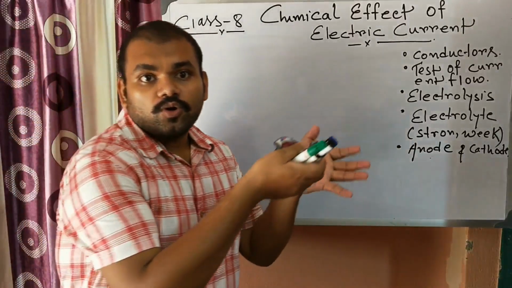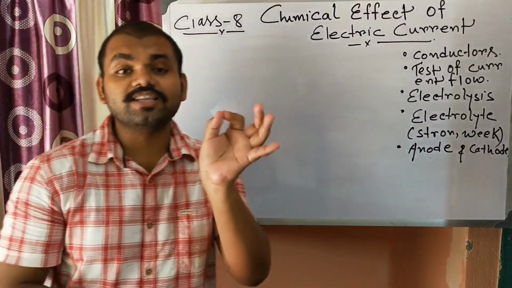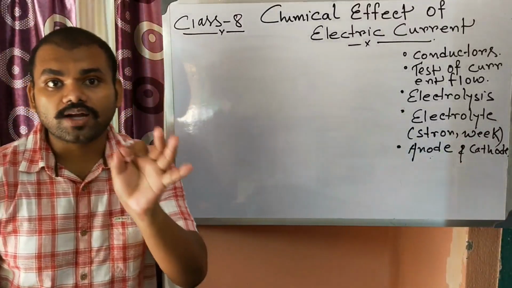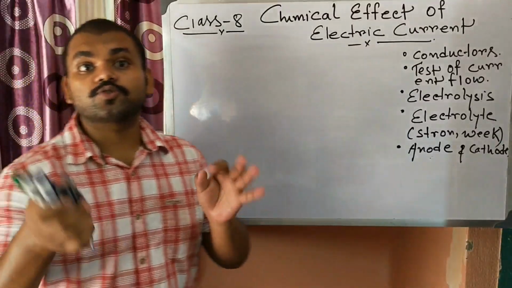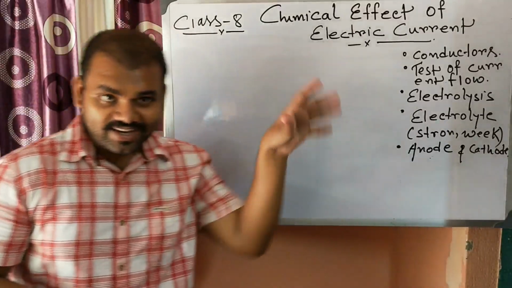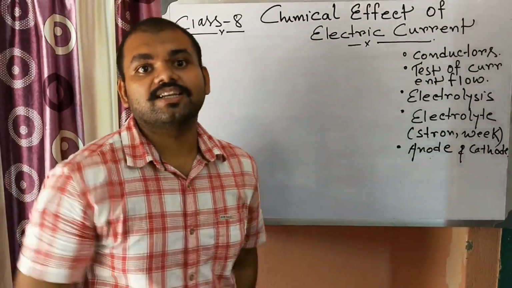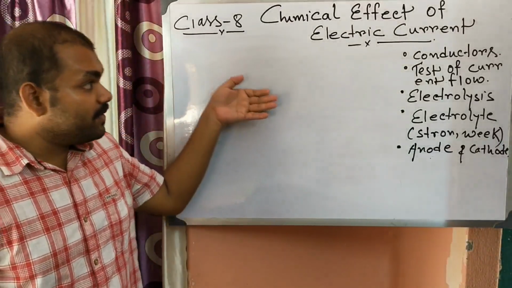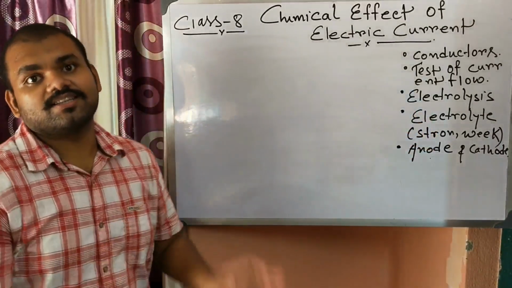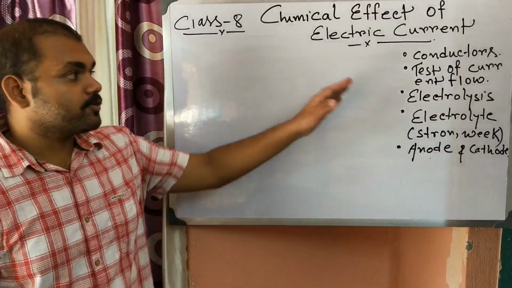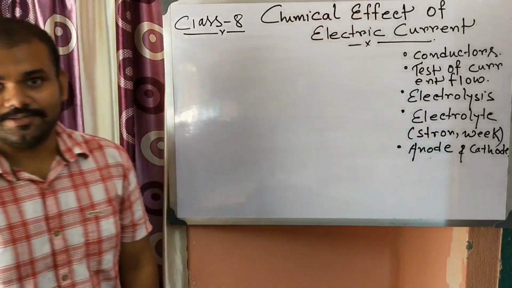So, as water is not pure, because water is mixed with lots of minerals and lots of salts which ionize in the water, that ionization gives the water the capability to conduct electricity. Okay, so pure water is a bad conductor of electricity.